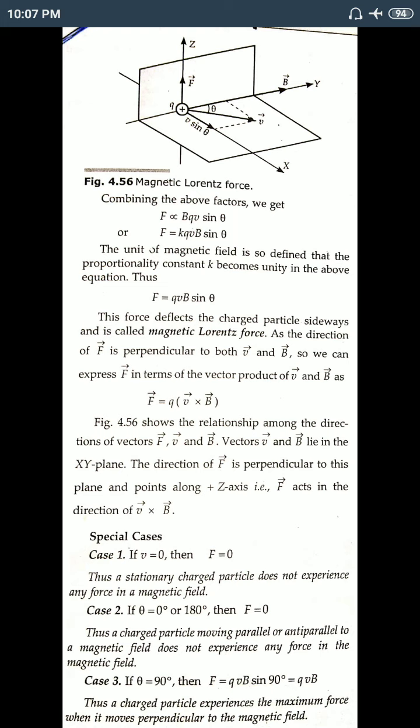From this experiment it is found that the charge Q moving in a magnetic field experiences a force, and that force depends upon some factors.